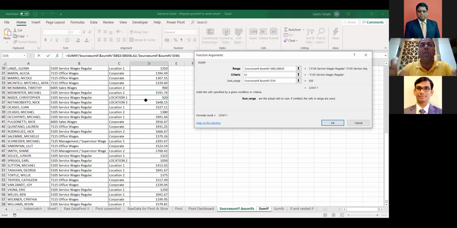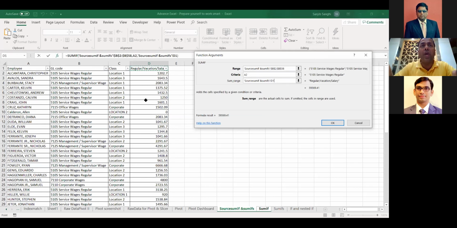It's Control up arrow key, right? So I'll go down. Just make very sure. This is very important. Listen to this very carefully. Wherever you have taken the range, like the range we have started from B2 to B58, your sum range should be exactly from D2 to D58. It cannot be a different one. Like you cannot have a sum range from D1 to D58 or D2 to D59. Then the answer will never come.